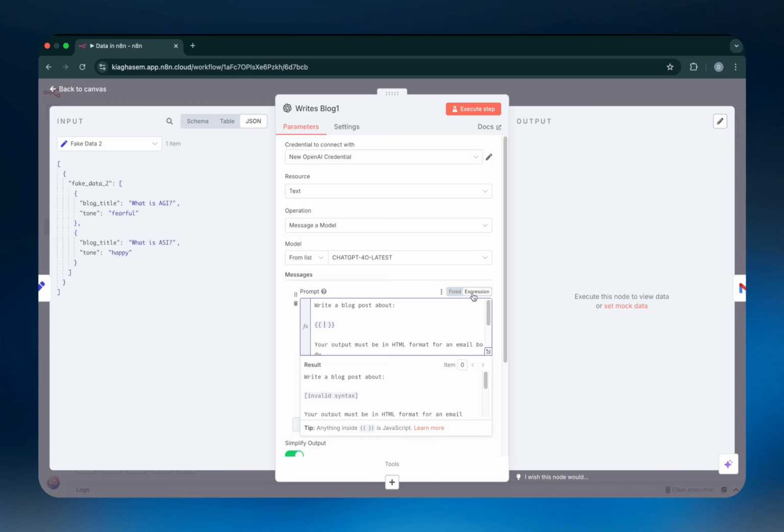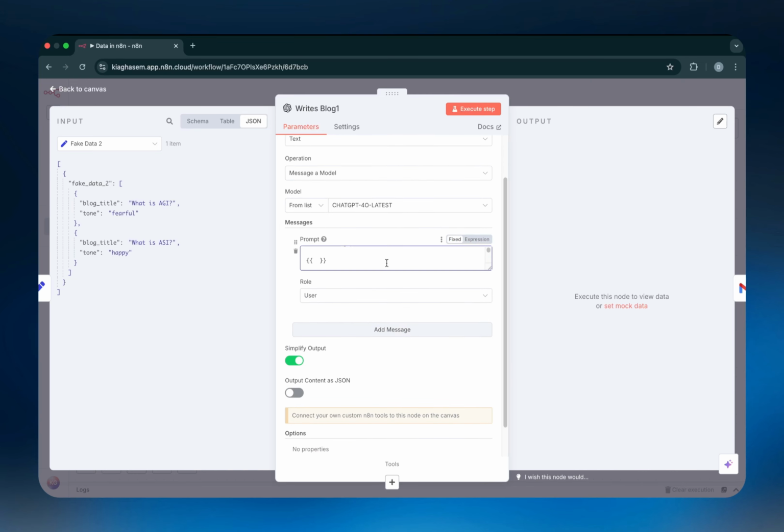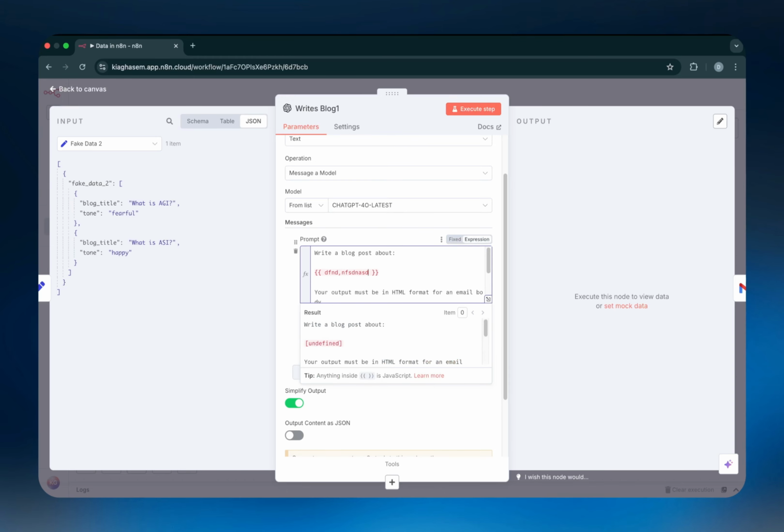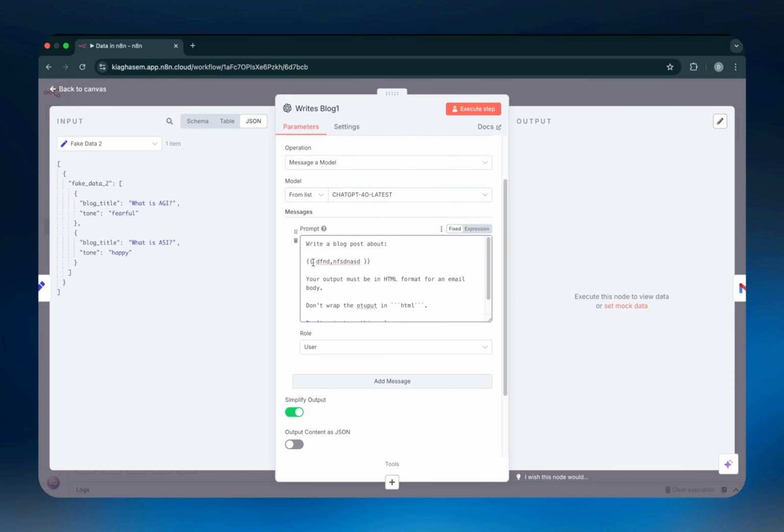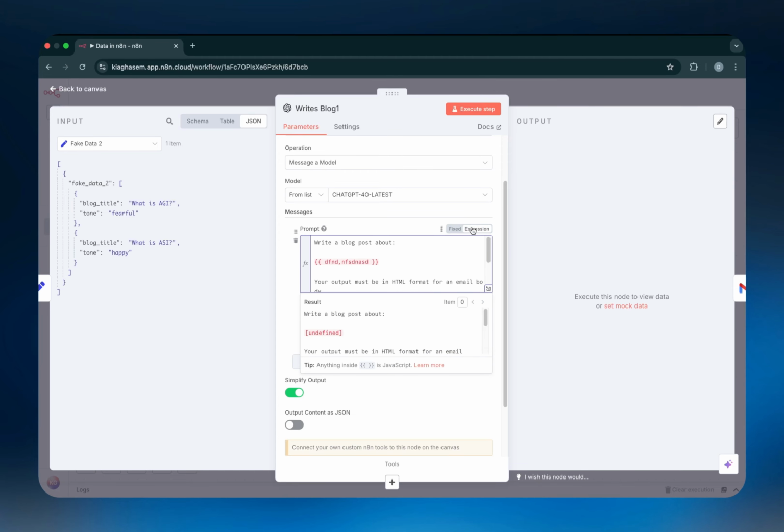But the idea is that this is only starting to realize that this is code because I have this toggle at the top on expression. If I change this toggle to fixed, what you can see is that it now doesn't recognize that this is code, because if I write anything in there, nothing actually happens unless it goes back to expression. So if I remove it and turn it into fixed again, it's thinking that this is just a bunch of text and it doesn't realize that it's code. So if you wanted to make sure that n8n knows that what you're writing is meant to be code, you want to click on expression. And so once you click on expression, anything inside curly brackets is going to be considered as JavaScript code.